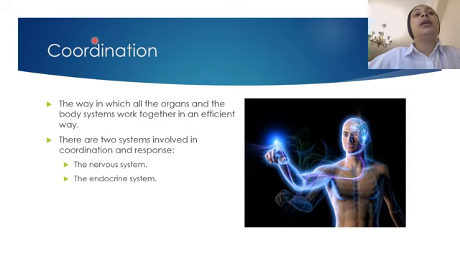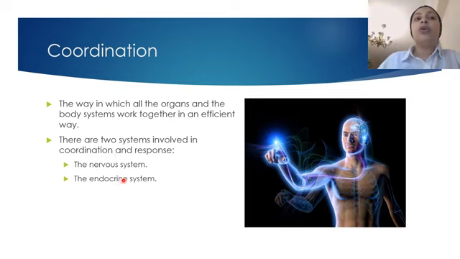Coordination means the way in which all organs and all cells work together in a very, very efficient way at the same time to perform a specific function. Okay? In our body, we have two systems involved in the coordination process. First, we have the nervous system, and second, we have the endocrine system. These two systems are responsible for the coordination between different organs.